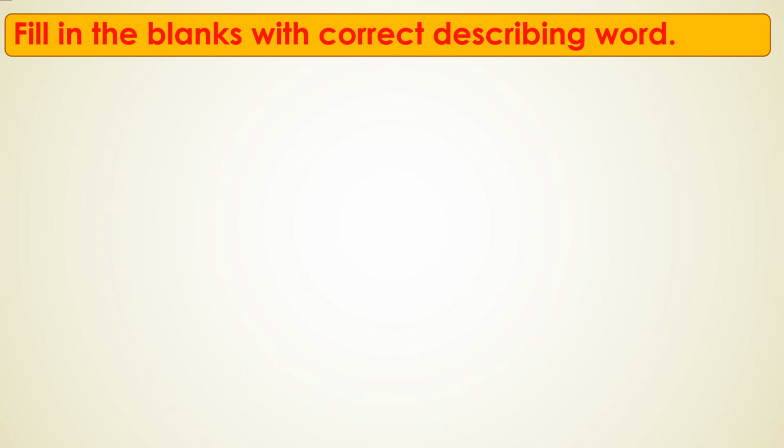Yes. Here is one more activity given. Fill in the blanks with the correct describing word. So here they are given some blanks. We have to fill them with the correct describing word. So what is given here? Green vegetables and fruits are dash for health. So, green vegetables and fruits are dash for health.